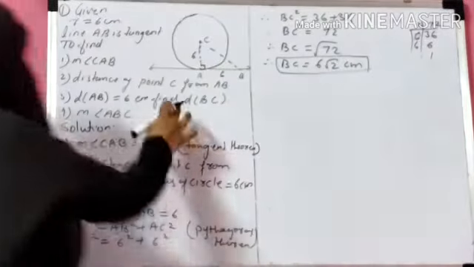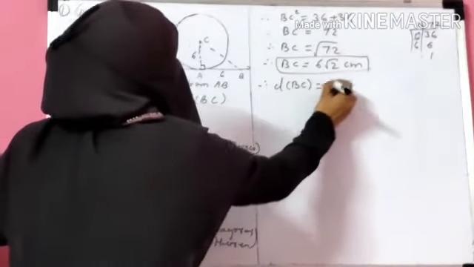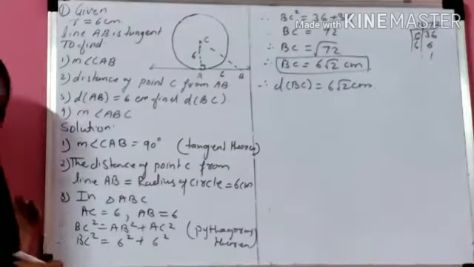Okay. So here we find the distance BC. So right here, distance BC is equal to 6 root 2 centimeter. So this is your third answer.